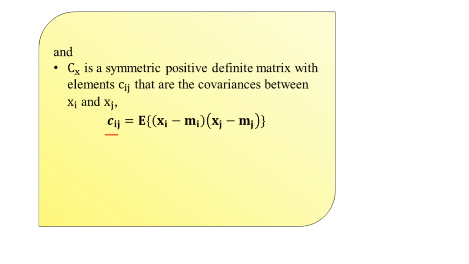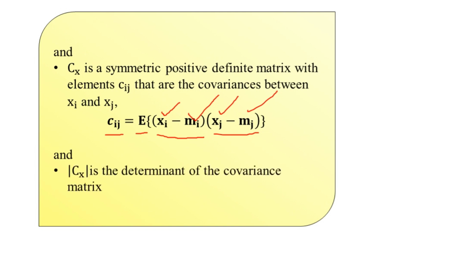Here we have small c suffix ij computed as the expected value E of the multiplication of the brackets (xi minus mi) and (xj minus mj). So from the random variable or the process, the mean is to be subtracted for xi as well as xj. Now the mod in the previous formula of the probability density function is nothing but the determinant of the covariance matrix.